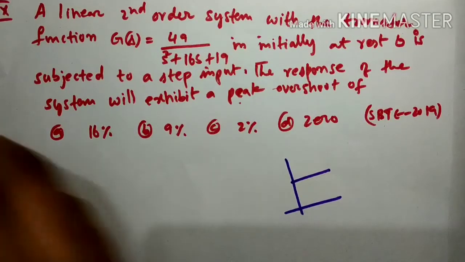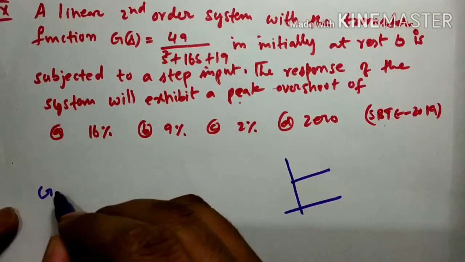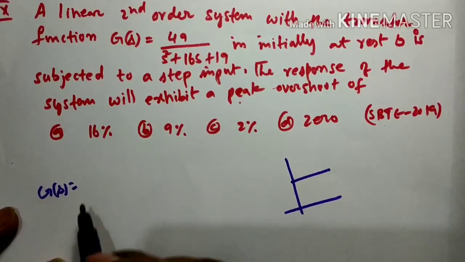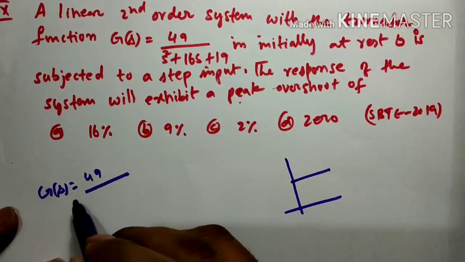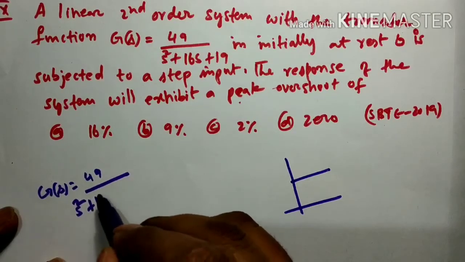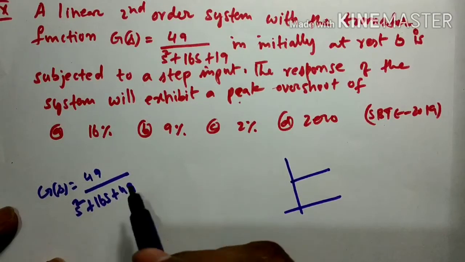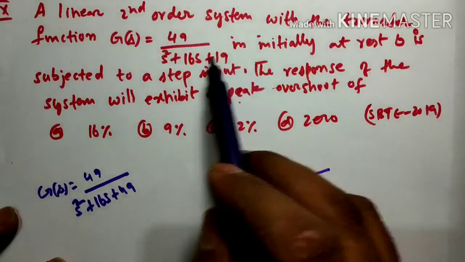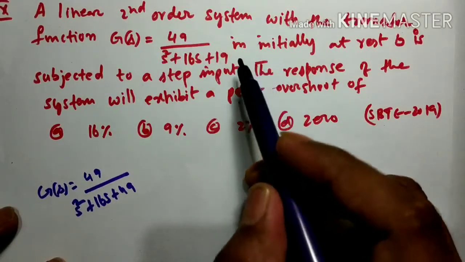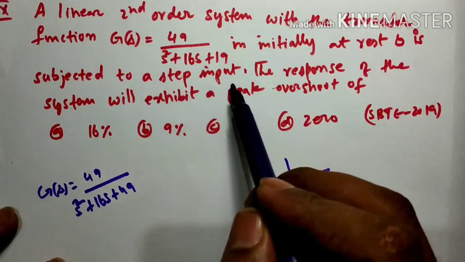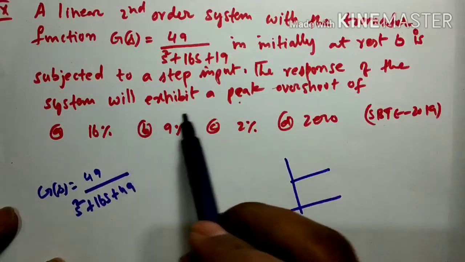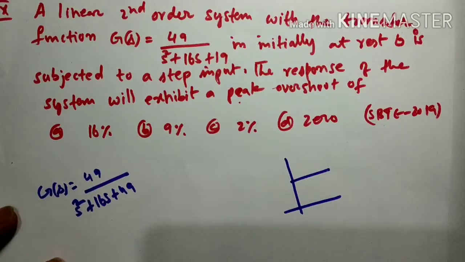A linear second order system G of s is equal to 49 by s square plus 16s plus 49. It is initially at rest, which means when R of s is 0, the system will not give any response.